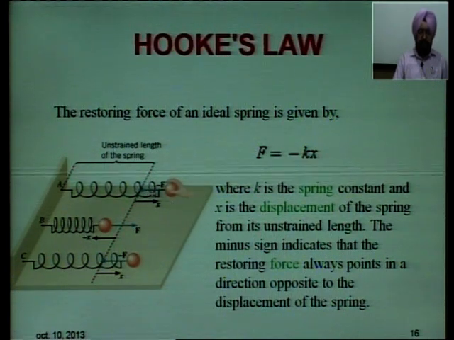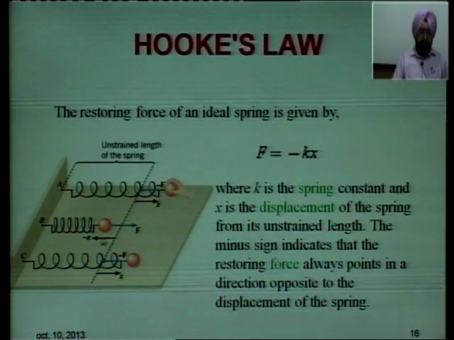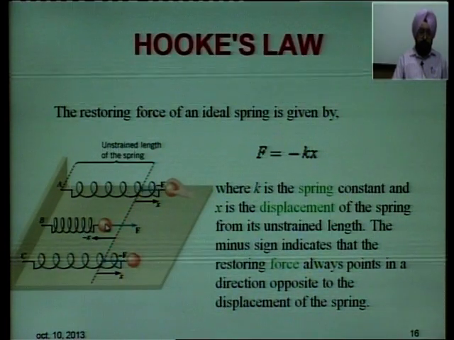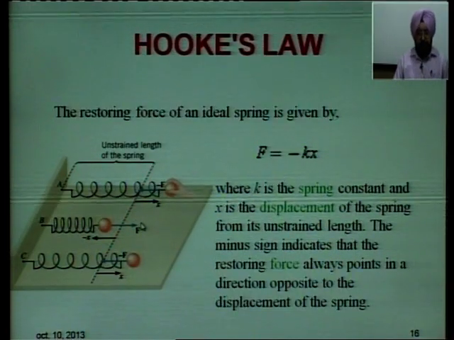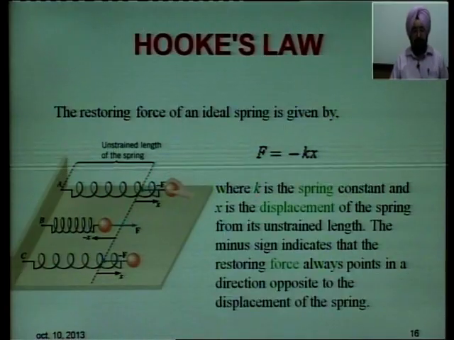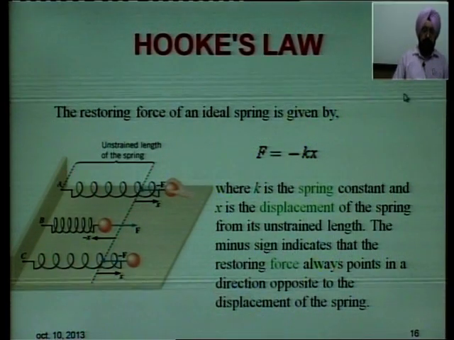Displacement right side नो है तो restoring force left side नो होएगा. अगर displacement left side नो है तो restoring force right side नो होएगा. So, restoring force is always pointing in a direction which is opposite to the displacement of the spring.